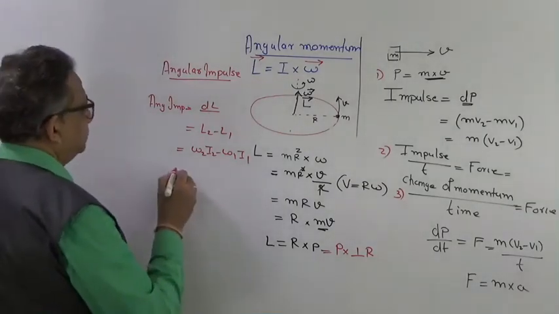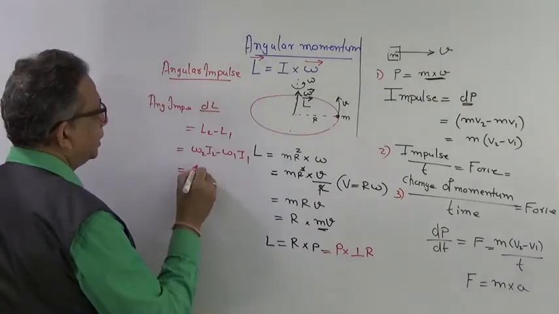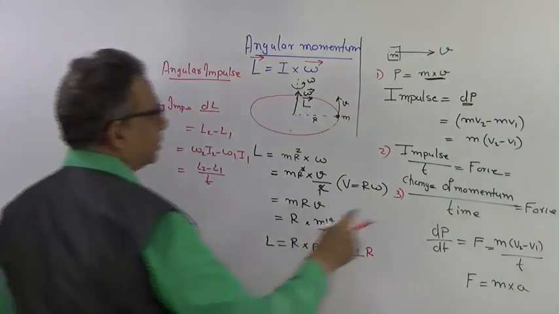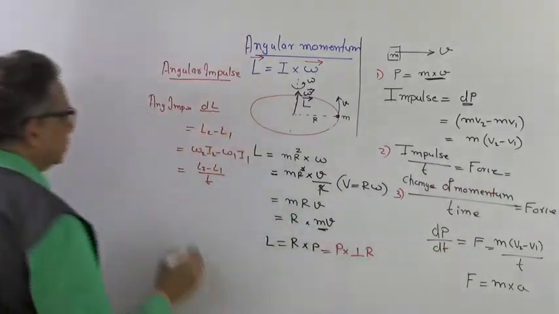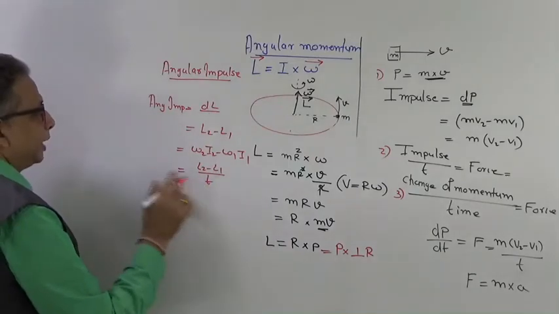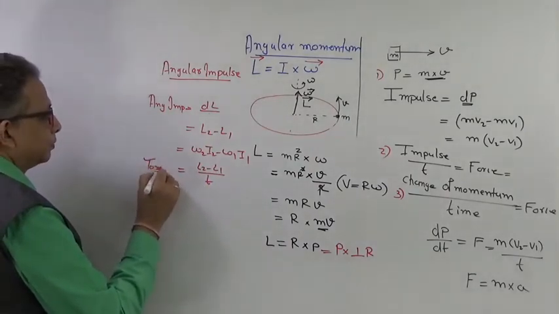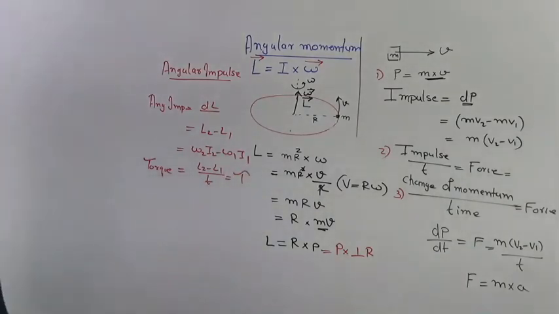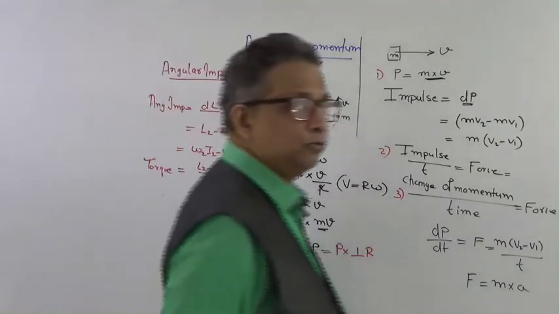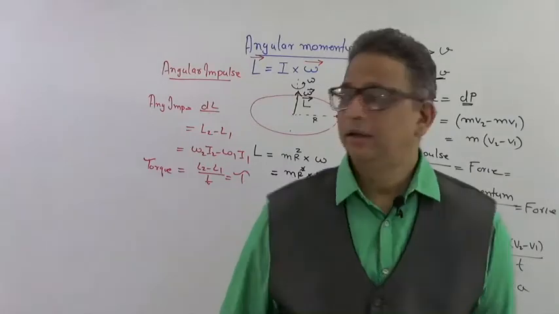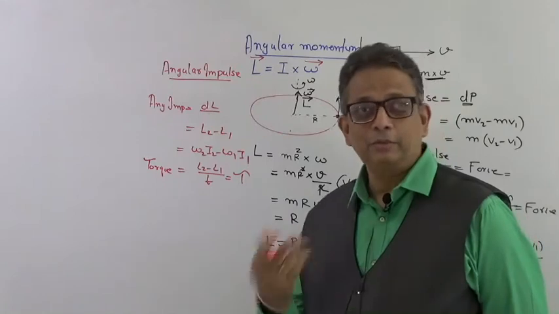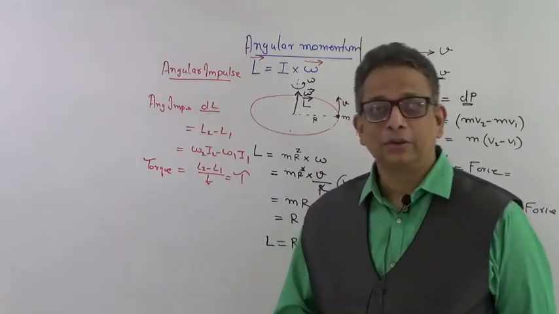Now this change of angular momentum, L2 minus L1, upon time t. What was impulse upon time t? It was force. So change of angular momentum upon time t will be what? Torque. See how the relations keep on changing. Here change of momentum upon time t was force, and here change of angular momentum upon time t is torque, not force. In rotational motion we don't have force. Force is replaced by torque.